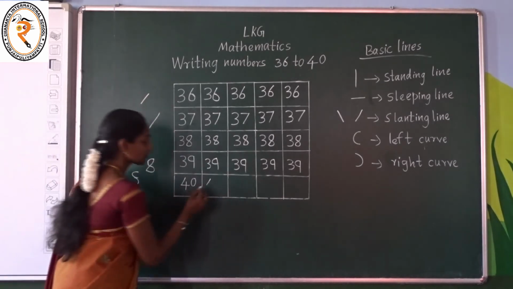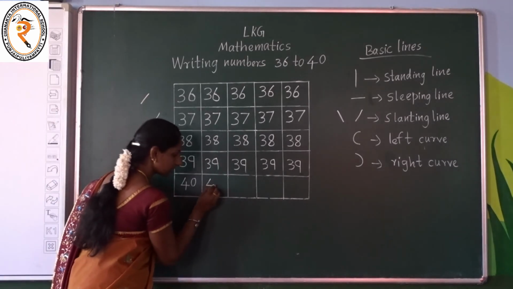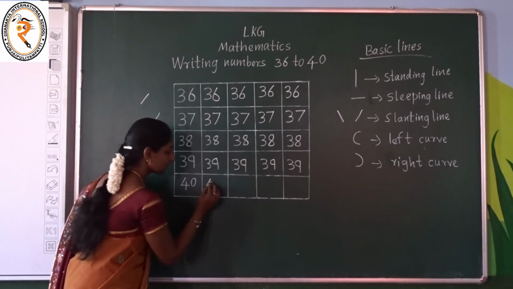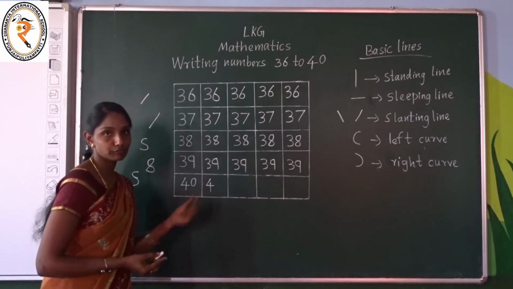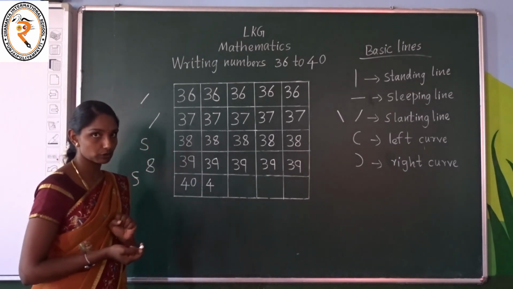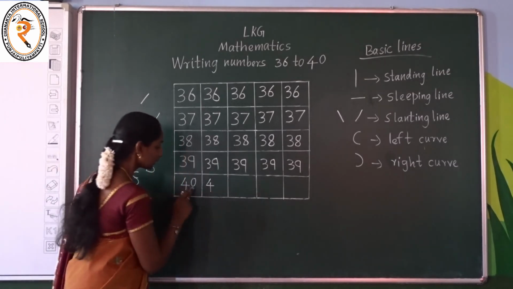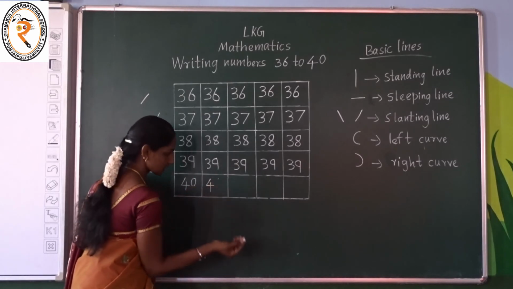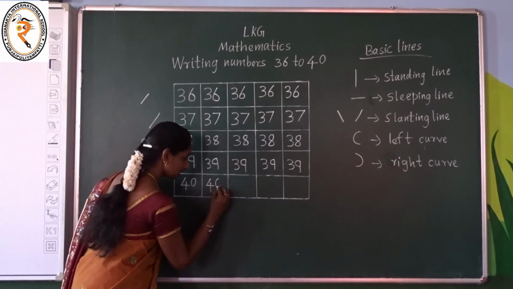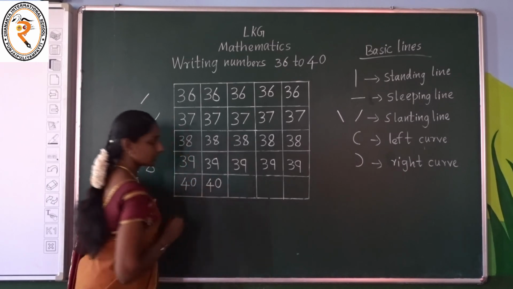Slanting line. Next start from here and put a sleeping line. Next start from here and put a standing line. What is this? 4. Only 3 simple steps. Okay, listen carefully. Then what is this, children? Number 0. Yes, start at the point, left curve and complete it with the right curve.